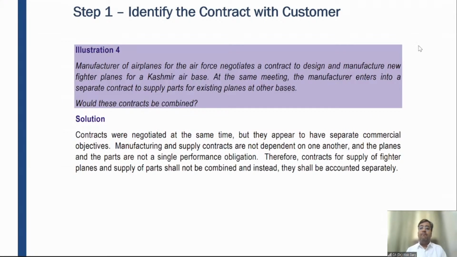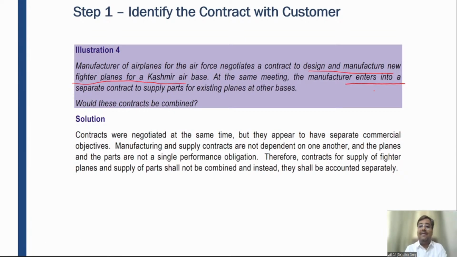Illustration number 4. A manufacturer of airplanes for the Air Force negotiates a contract to design and manufacture new fighter planes for Kashmir Air Base. So probably the Air Force is negotiating a contract with the air defense suppliers to design and manufacture new fighter planes for Kashmir Air Base. At the same meeting, with the same customer,